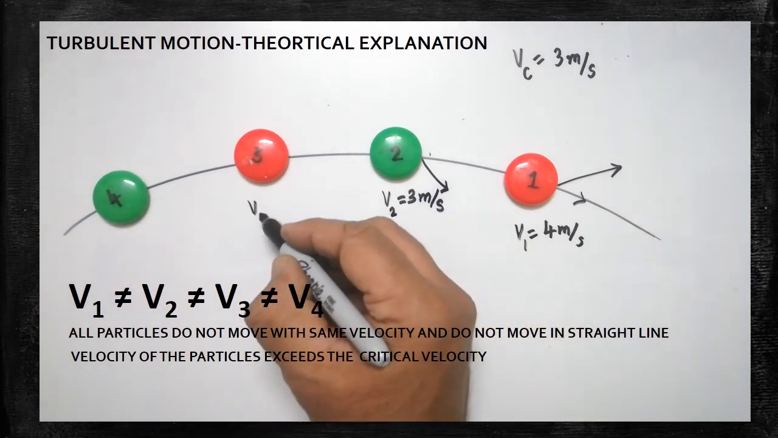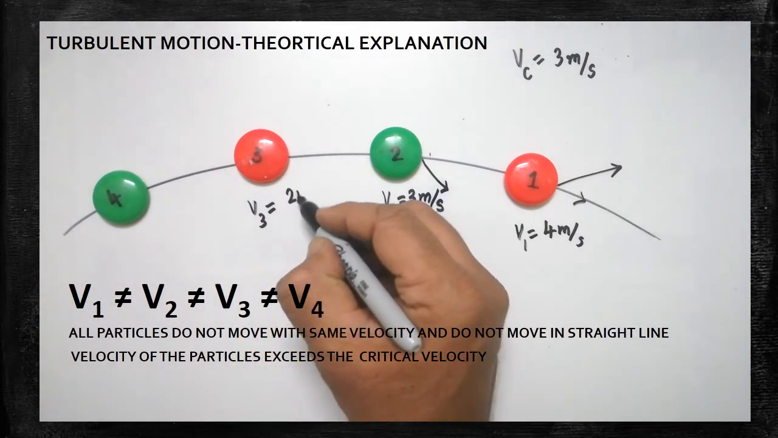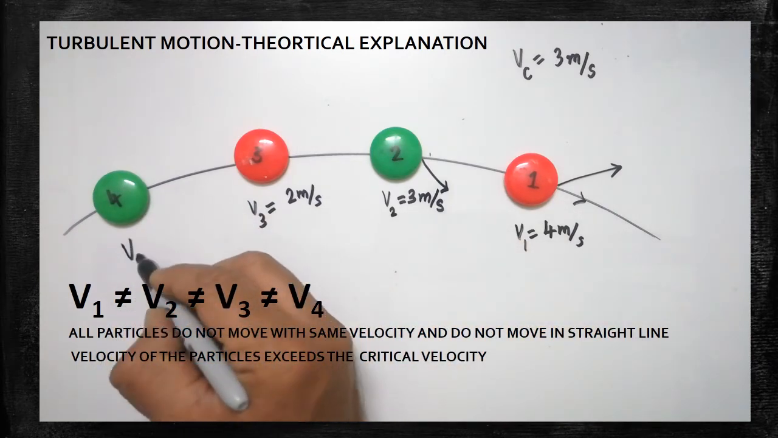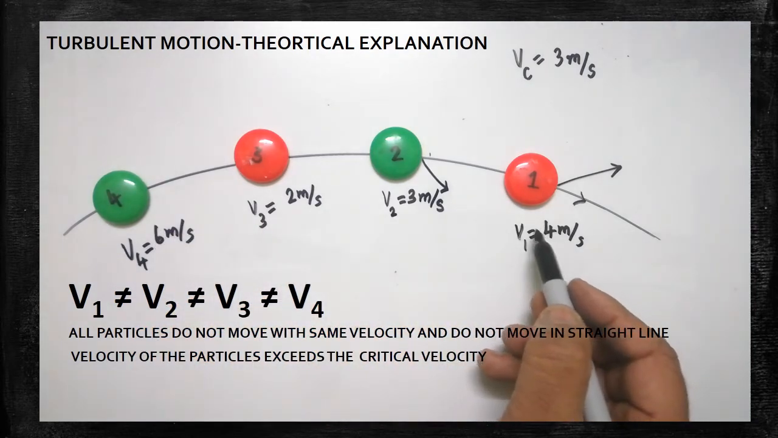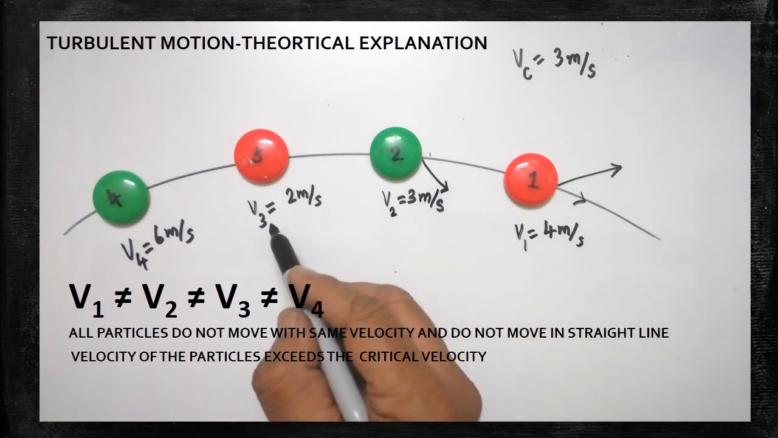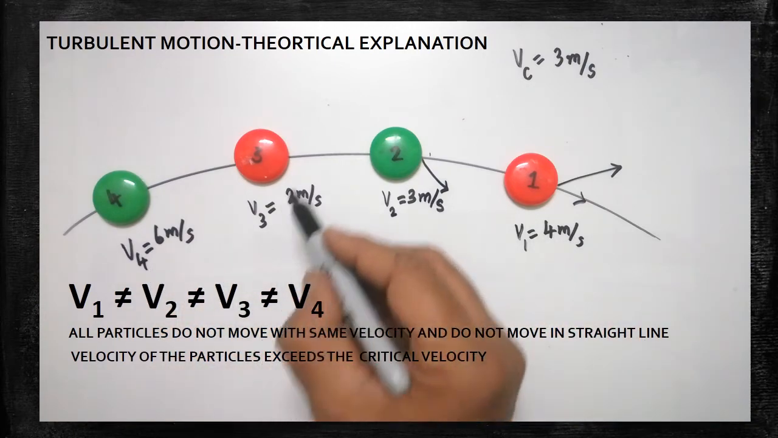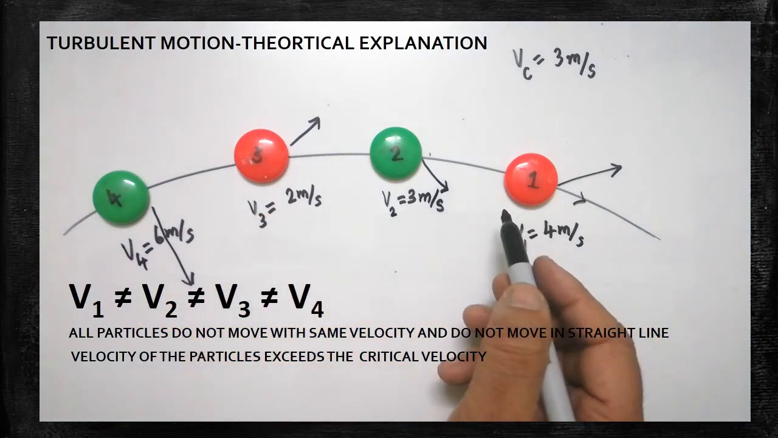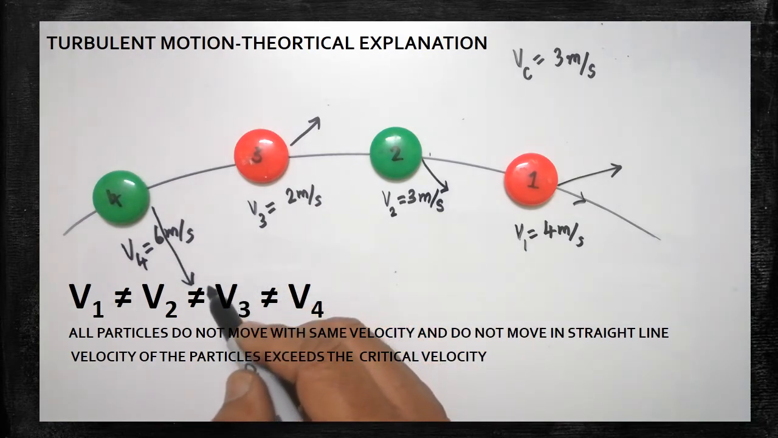So the velocity of the third particle may be suddenly increasing or decreasing. Let us imagine its speed is 2 meter per second. Its speed may suddenly increase to 6 meter per second. You just imagine, so here v1 is not equal to v2, v2 is not equal to v3, v3 is not equal to v4. All the velocities are not equal. This one may move in this direction, this one may move in that direction. So the speed varies and the direction is also changing. Therefore the movement is not steady. Such movement is said to be turbulent.